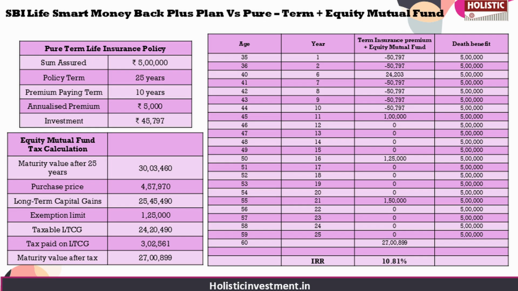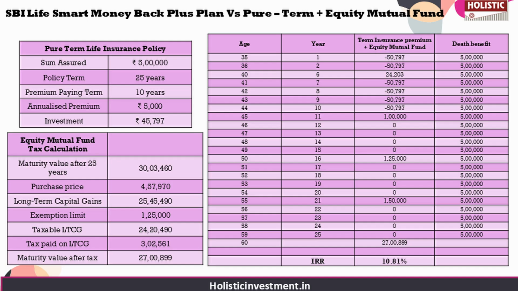So instead of investing in insurance and investment under a single policy, let us invest in both separately. Here, for life cover purposes, we have taken up a pure term life insurance policy offering a sum assured of 5 lakhs. We have taken similar parameters from the previous example for a much fairer comparison. Let us assume an annual premium of 5,000 rupees for a policy term of 25 years and a premium paying term of 10 years.